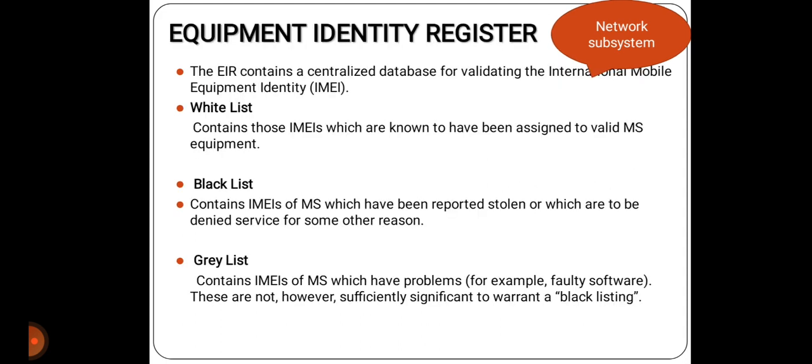EIR, that is the Equipment Identity Register. EIR has three databases: blacklist, whitelist and greylist.